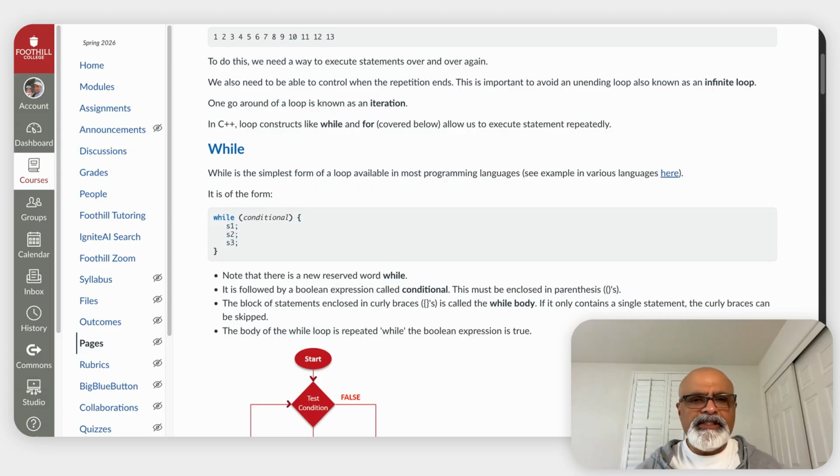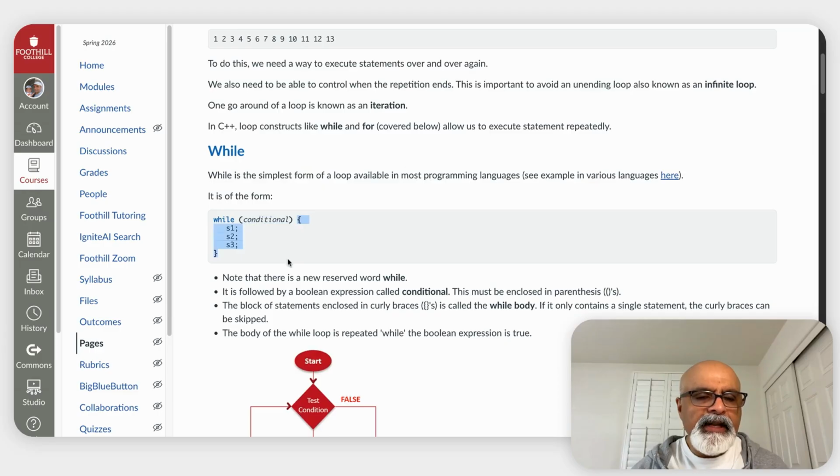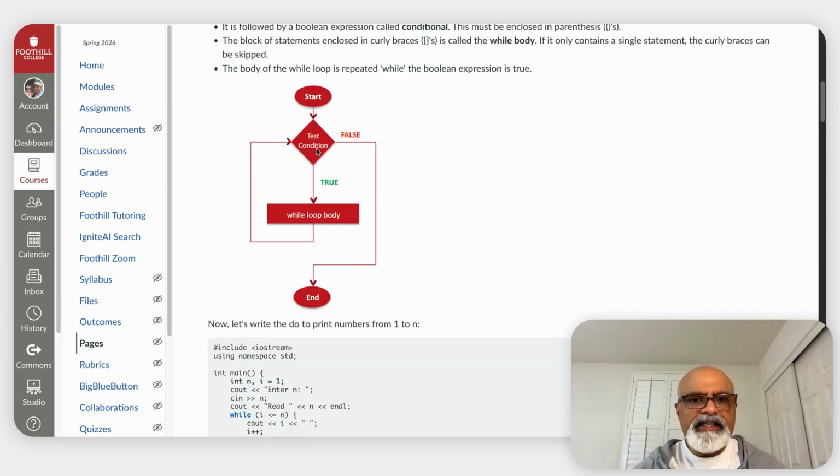The execution of a while loop proceeds as follows. You come in, you evaluate this Boolean expression. If it evaluates to true, you execute the statements in the block. And you keep on doing that over and over again while the conditional evaluates to true. As soon as the conditional evaluates to false, you proceed after the while loop. The while loop execution stops. If you only have one statement in the while body, you can skip the curly braces. Visually, it might look something like this, where you're testing a conditional. If it's true, you keep on executing the while body. As soon as it's false, you drop out of the while loop.